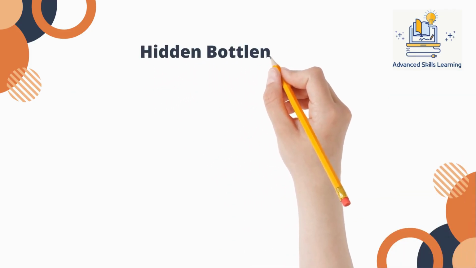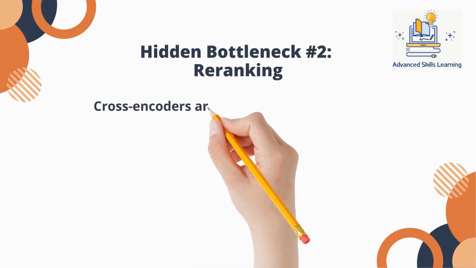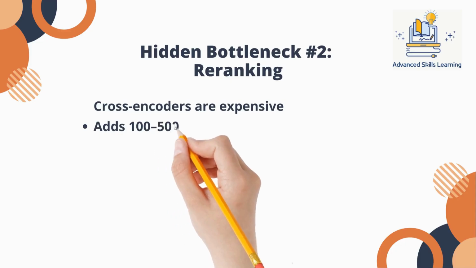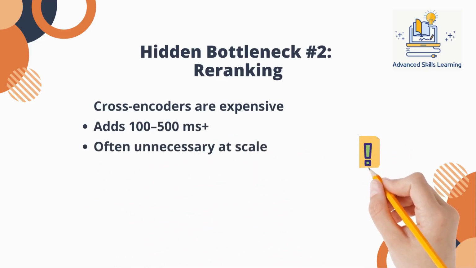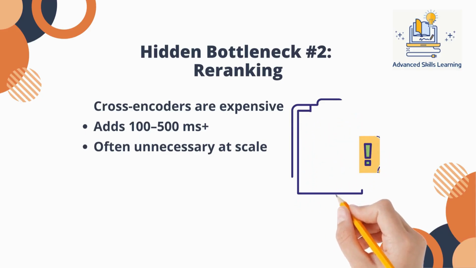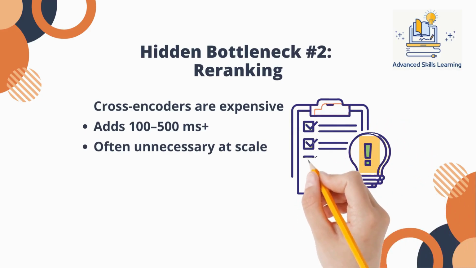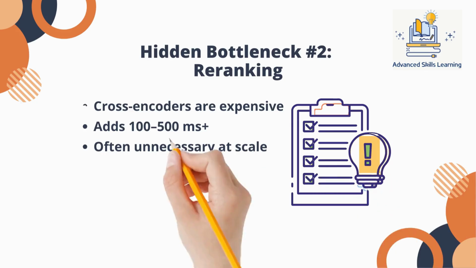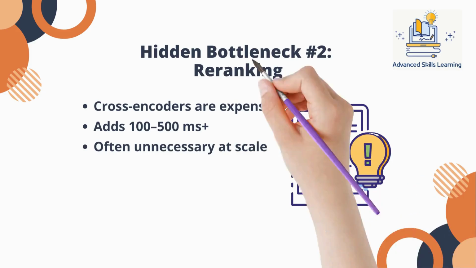The second hidden bottleneck is re-ranking. Cross-encoder re-rankers can significantly improve relevance, but they come at a cost. Each candidate document must be scored, often sequentially, which adds hundreds of milliseconds or more. In many systems, re-ranking is added by default without evaluating whether it is actually necessary. In high-throughput systems, this additional latency can quickly become a major scalability constraint.